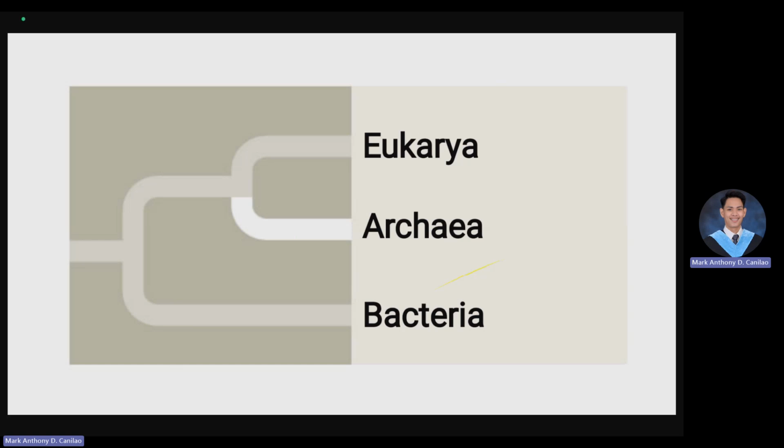If we're going to look at this one, the gram-positive and the gram-negative bacteria are very different. In what ways? Technically, gram-negative bacteria have a lipopolysaccharide. So technically, they have an additional protection on their outer membrane. Hence, they have more virulence, or ibig sabihin, mas delikado sila compared to gram-positive bacteria. Or mas madaling mamatay si gram-positive compared to gram-negative bacteria.